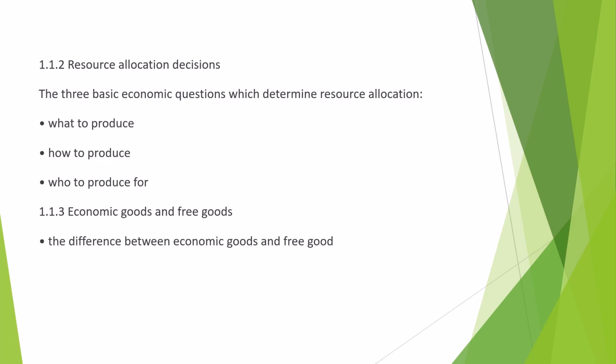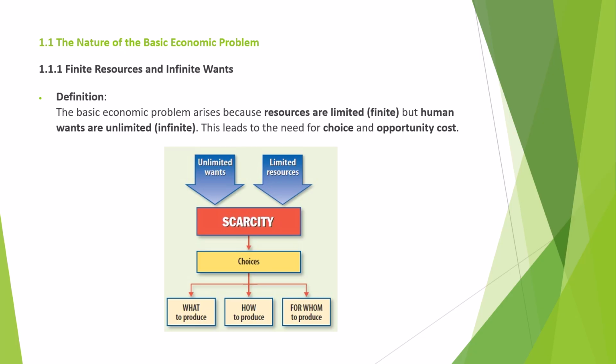resource allocation. In resource allocation they say that we need to discuss what to produce, how to produce, and for whom to produce. And the last thing we need to cover is economic good and free good. So what is the difference between these two goods, and for that we need to know these definitions and examples, right? So moving forward, let's start from the basic economic problem.